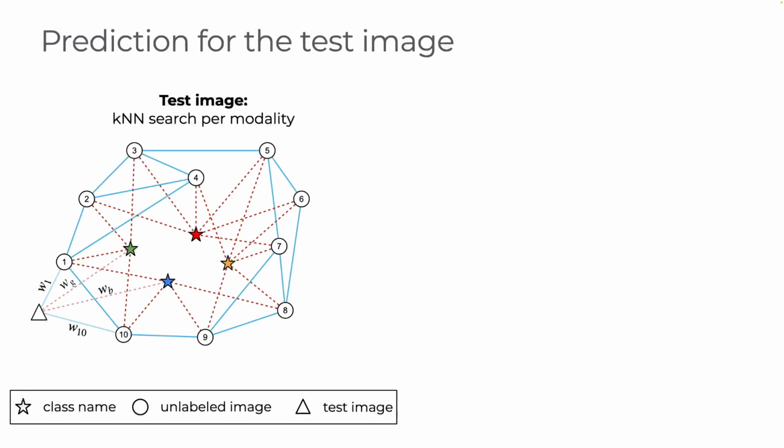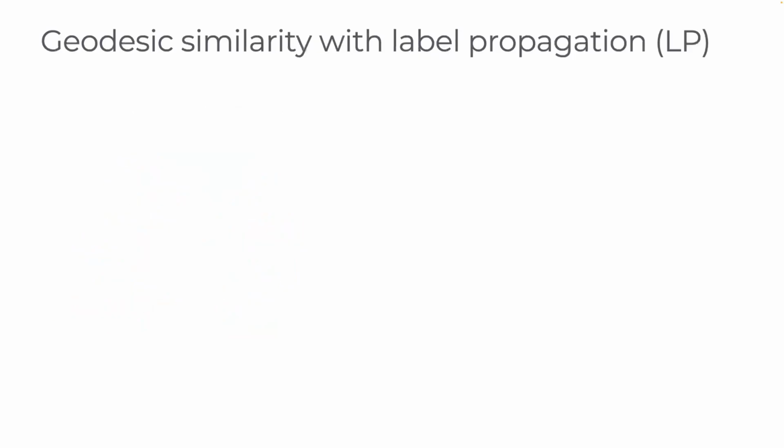Another question we need to answer is how to use a graph to make predictions for a new test image that is not part of the unlabeled set. We propose to represent a test image by its nearest neighbors from the graph. This way, we can obtain a prediction for the test image by combining predictions of its neighbors. Additionally, we show that this way of representing a test image allows us to perform inference using label propagation in an efficient way.